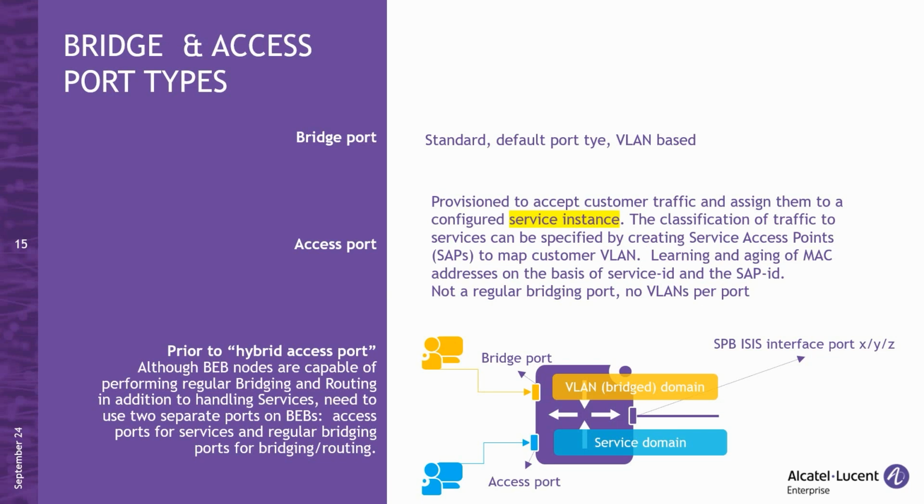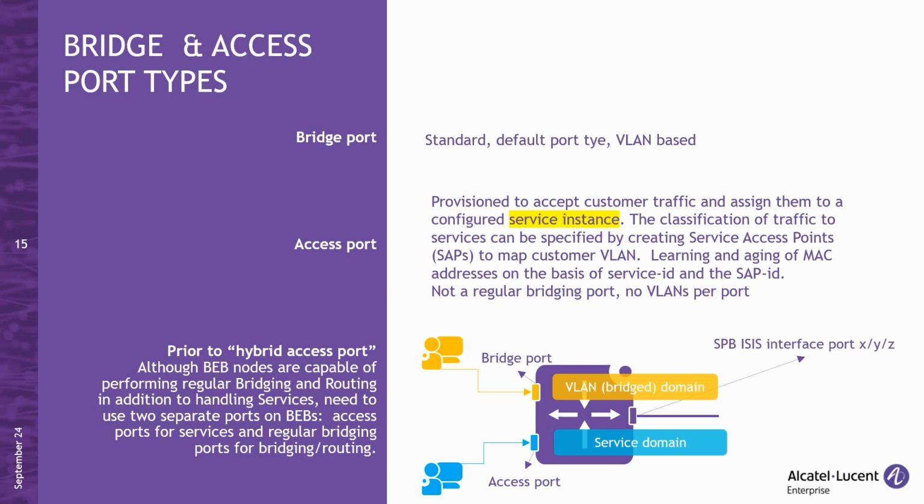With the introduction of various services in AOS, a service framework was introduced, which applies the same concept across different services. Part of this framework is the introduction of an access port type alongside the bridge port type. When using the access port type, VLAN domains are replaced by service domains. Customer traffic is assigned to a configured service instance through service access points or SAPs. Now, processes like bridging and flooding occur per service and SAP rather than per VLAN.